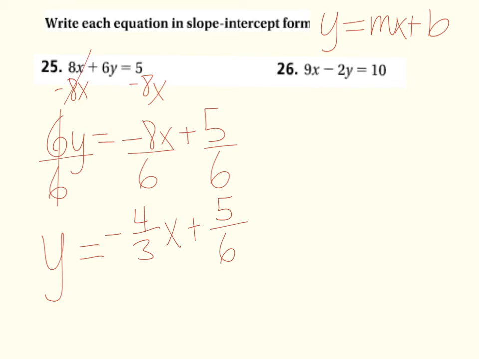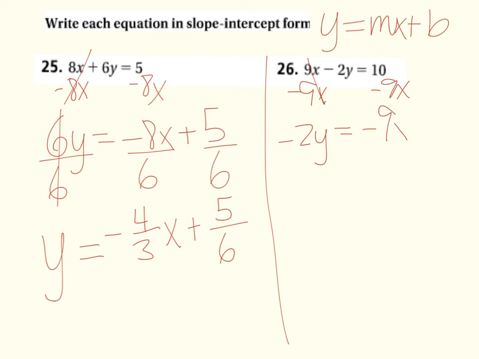For the second one, we're following the same procedure. So subtracting the 9x from both sides, I end up with negative 2y equals. And on the left side, remember the x term needs to come first. So my negative 9x, I'm going to put out front. And the positive 10 will be my second term. And then I need to divide by the number in front of y. So dividing by negative 2.